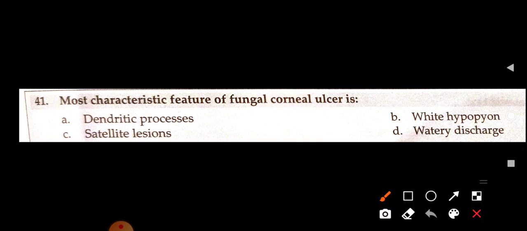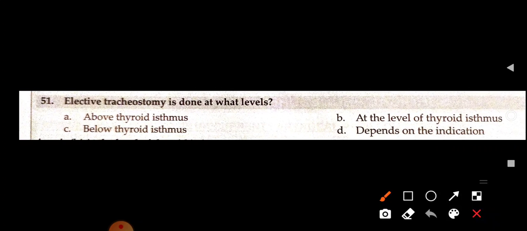Most characteristic feature of fungal corneal ulcer is... so the characteristic feature for fungal corneal ulcer is stellate lesion. Okay. Elective tracheostomy is done at what level?